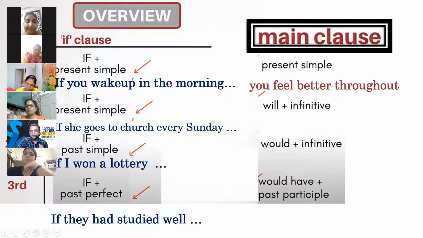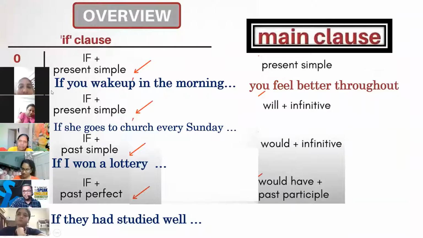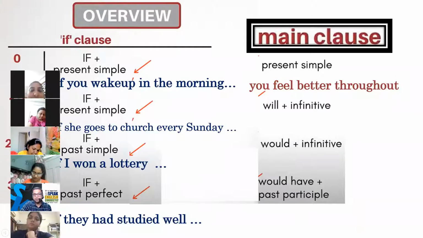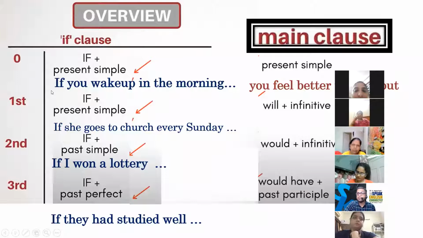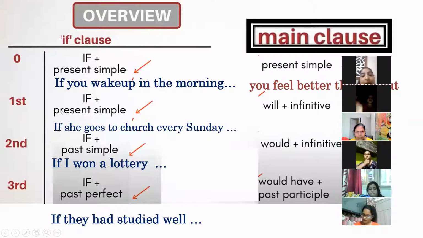Okay, let's go to Rakhi. Rakhi, can you tell me what could be the second sentence? अगर आपको second sentence बोलना हो तो आप कैसे बोलोगे? If she goes to church every Sunday, the formula is given. Formula is will plus infinitive or will plus mother form. Try करो. Will तो होगा, sentence में will होगा और एक verb होगा. I told you to try. I did not tell you to speak correct.